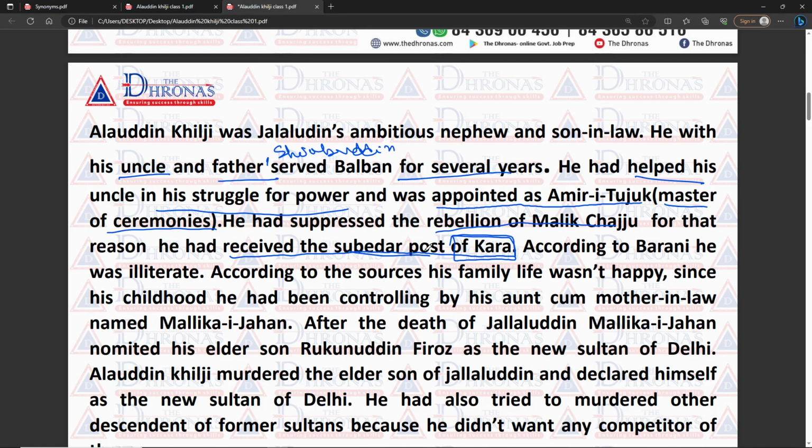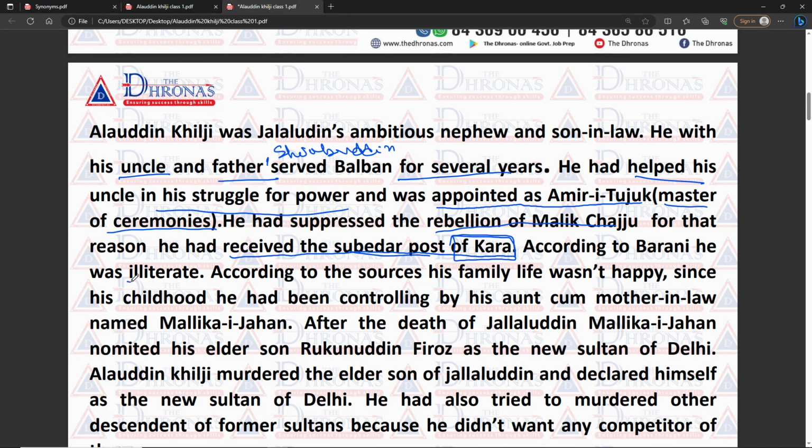So first of all, his first job in the Sultanate was Amiri Tujuk, that means the master of ceremonies. And next, when he suppressed the rebellion of Malik Chajju, he again received the Subedar post of Kara. Before Subedar he was the Amiri Tujuk, and after that he got promotions and became the Subedar of Kara. According to Baruni, he was an illiterate person.